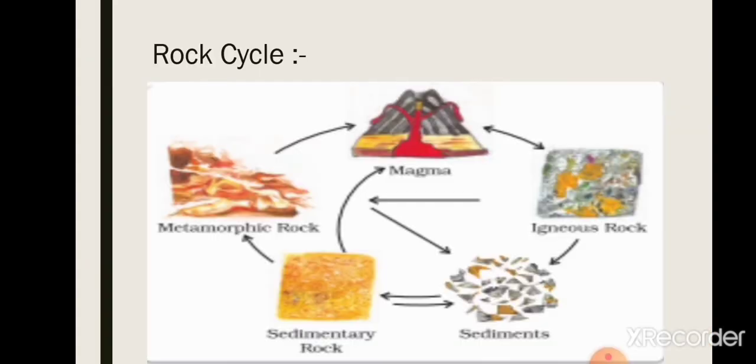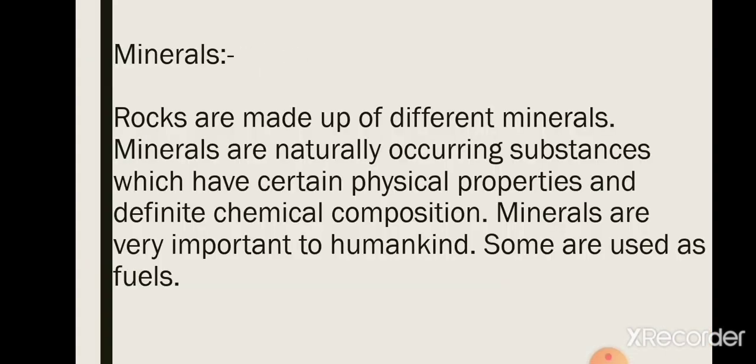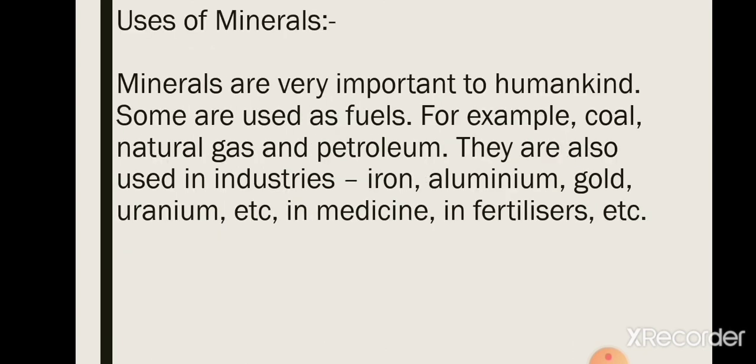Rock cycle we have done. Then minerals, and these minerals are also very useful for us in our day-to-day life. Many kinds of things are prepared. We extract these minerals from these rocks, and many kinds of metals are prepared, like copper, iron, and aluminium. Many kinds of things, from needle to aeroplane, we make with the help of these minerals. Okay, and even in our food also we use them.